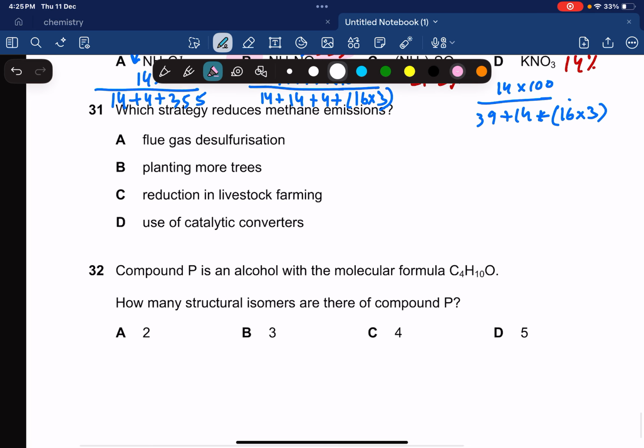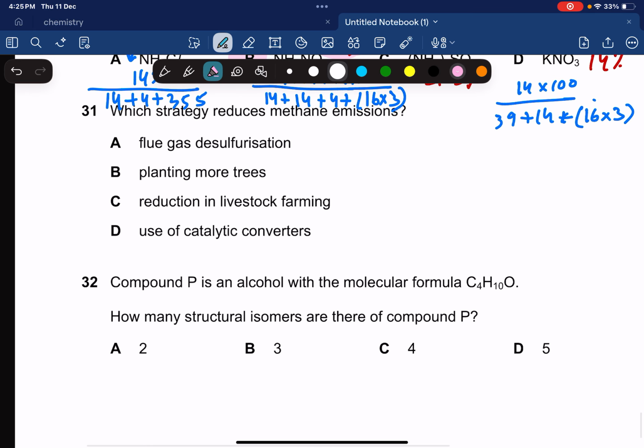Okay, which strategy reduces methane emissions? Obviously methane is produced by livestock farming. You should know that the waste gases in animals, they release methane gas. So reduction in livestock farming.